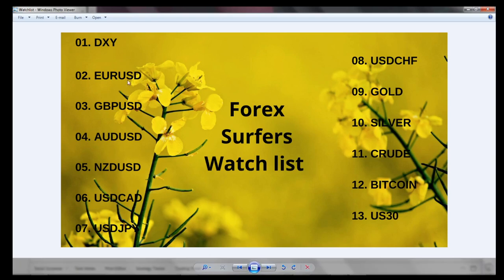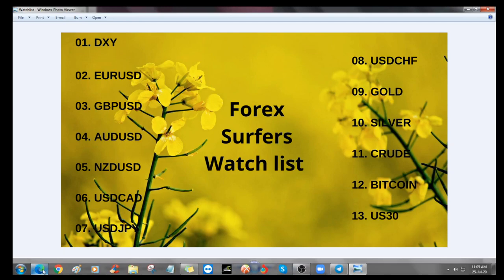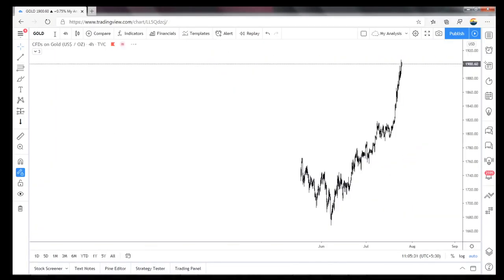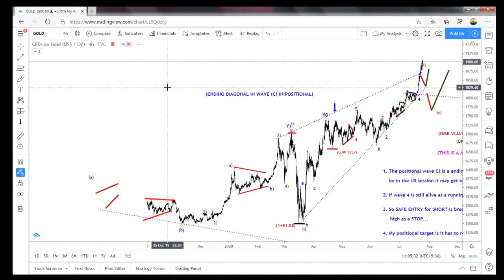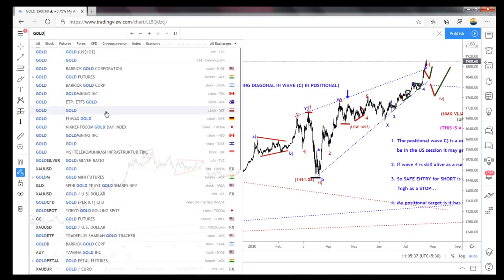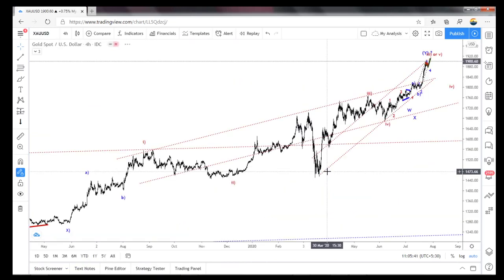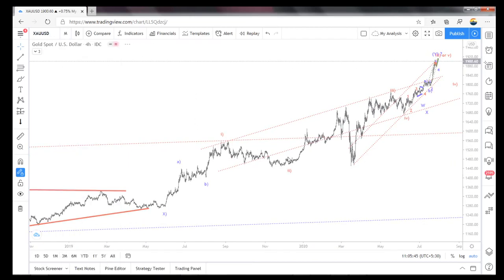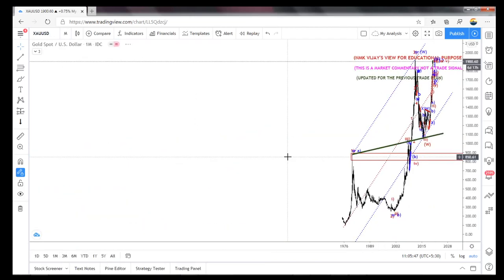Okay, this completes USD CAD. So now we move on to gold. This will look a little bit nearly, because I need to explain. Several times I explained my positional view, so once again I will repeat that.